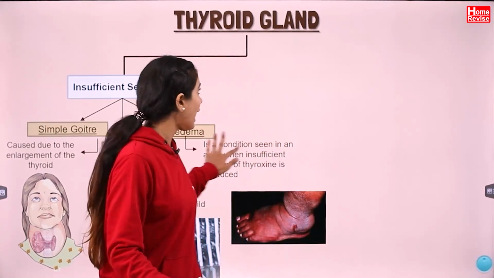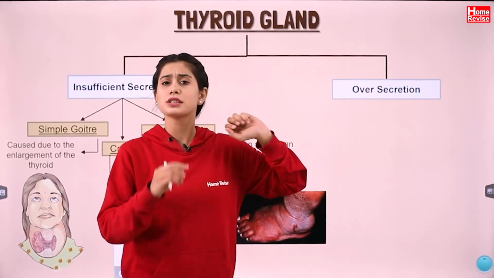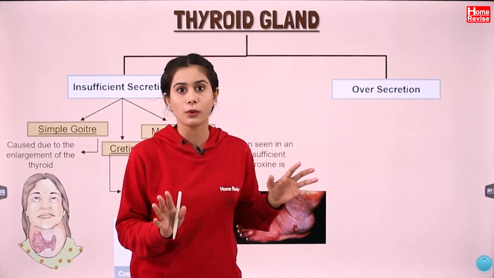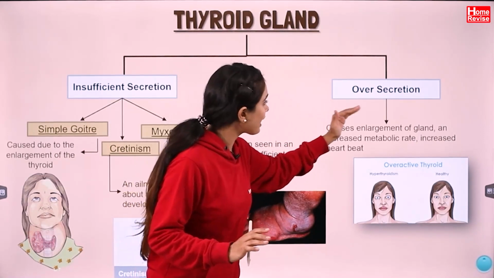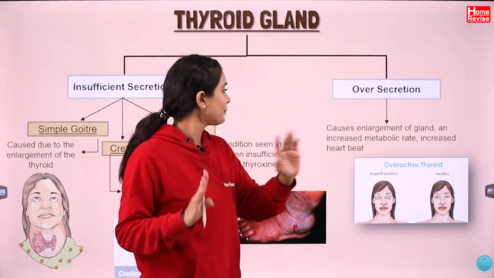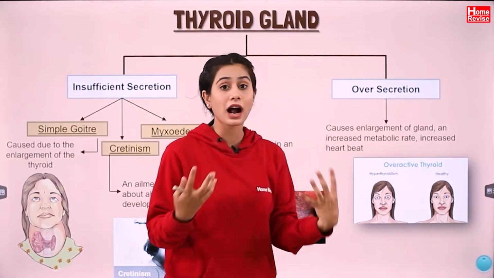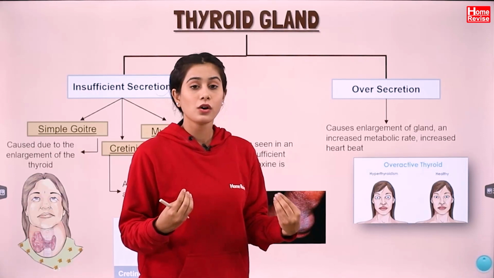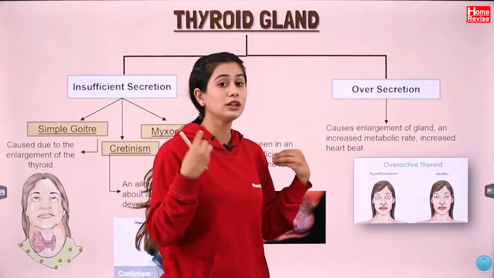And if there is oversecretion, that is hyperthyroidism, which is really very, very common now among all the ladies around. It causes enlargement of the gland first of all, so they get this double chin. And there is an increased metabolic rate, increased heartbeat, which is really very common. Most of the time, sometimes people will gain weight and here people will lose weight.